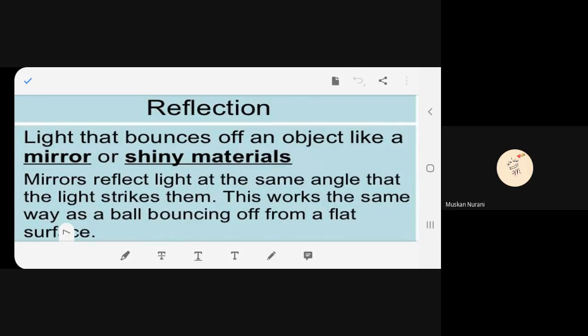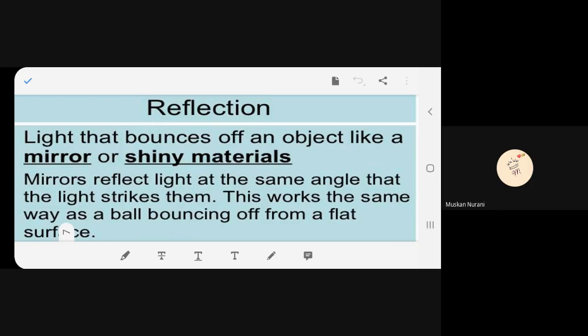What are we comparing light with? We're comparing the light with a bouncing ball. Light bounces off an object. If the light does not bounce from an object, we cannot see. So that means reflection is a must. What did I say, beta?